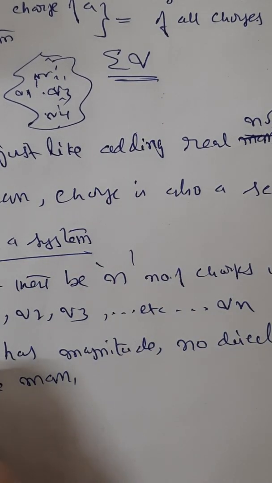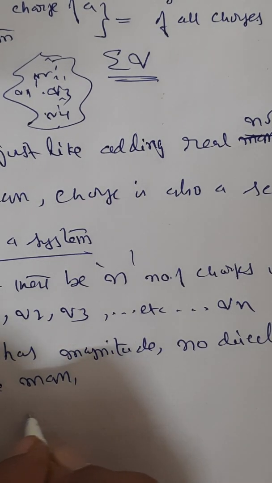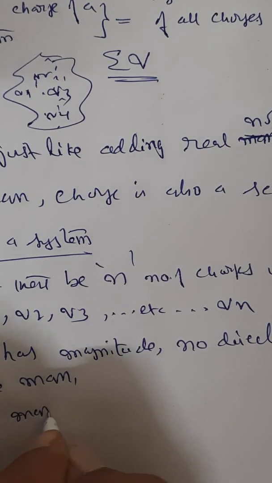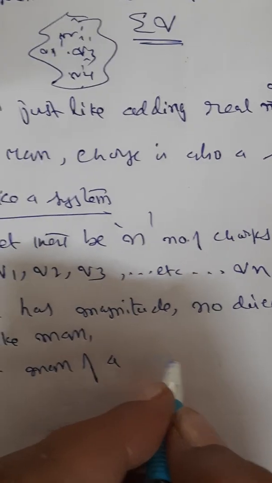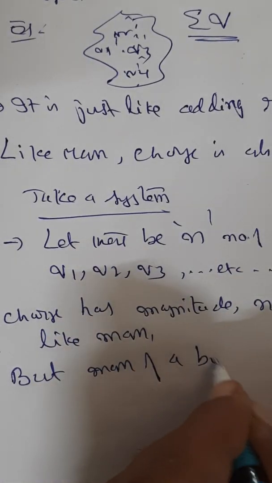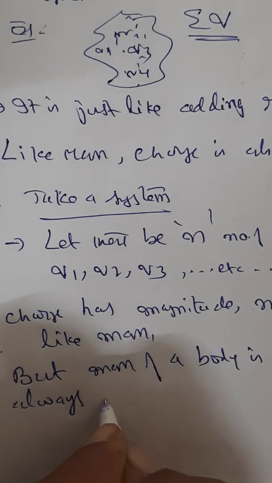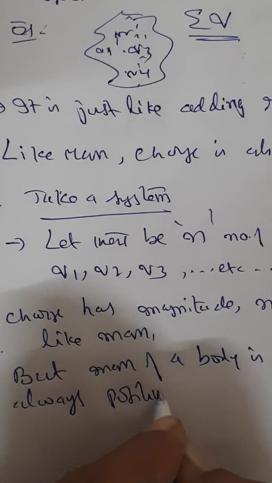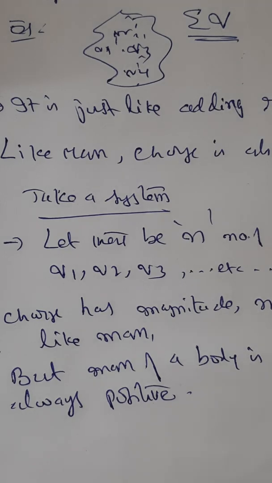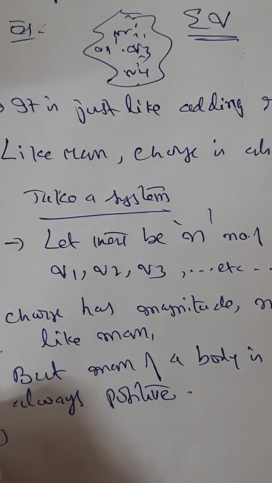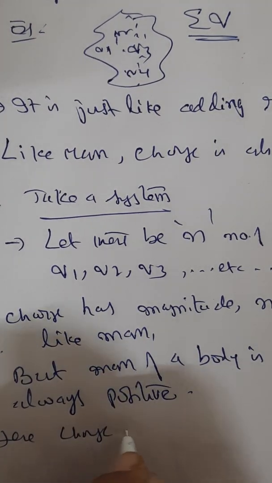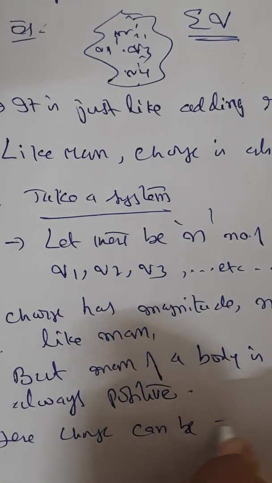But one important thing we have to remember here is that the mass of a body is always positive. There will be no negative mass. Here charge can be plus or minus.